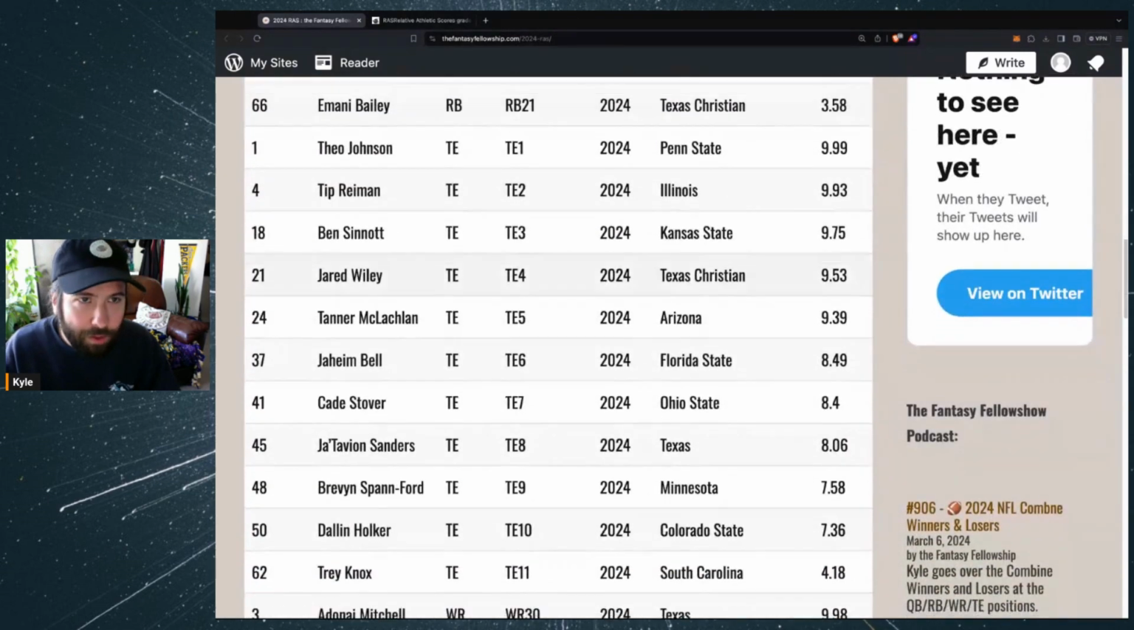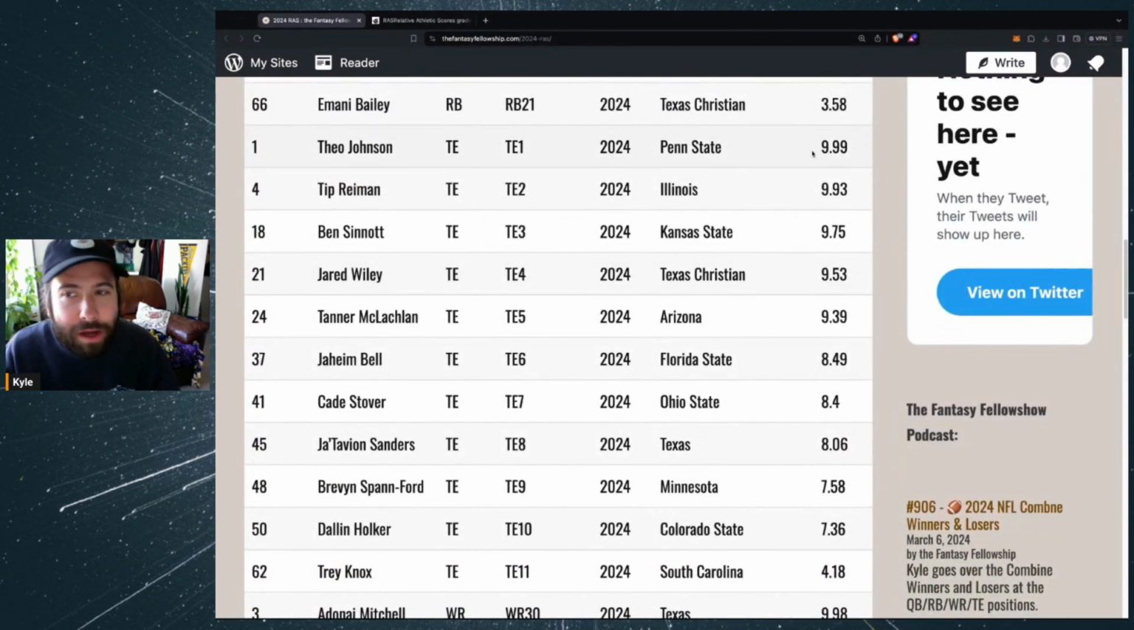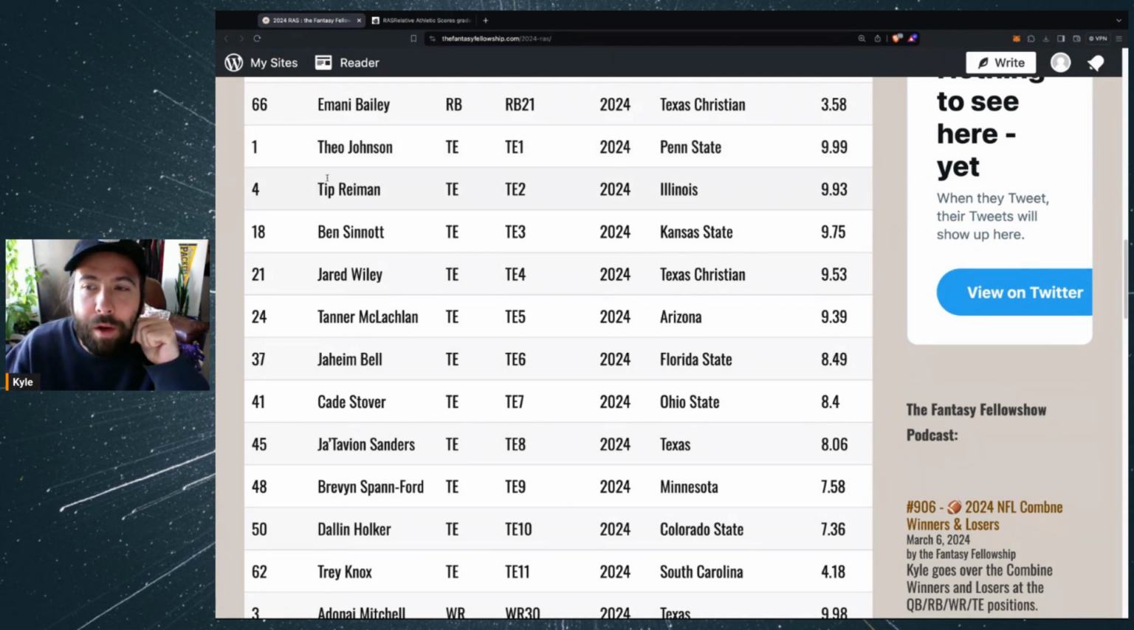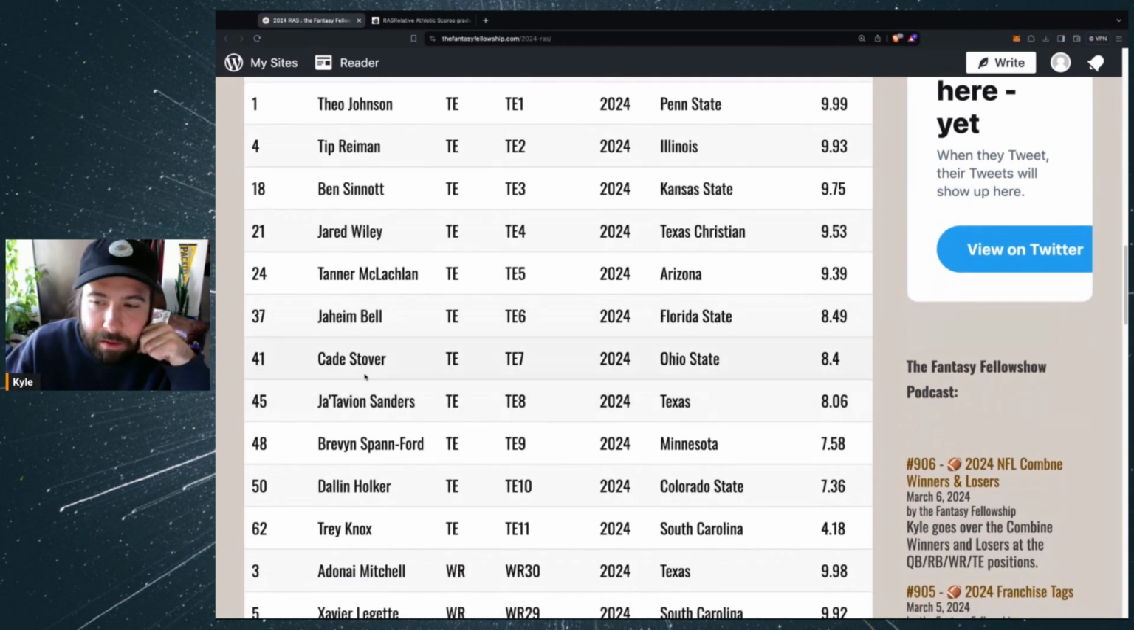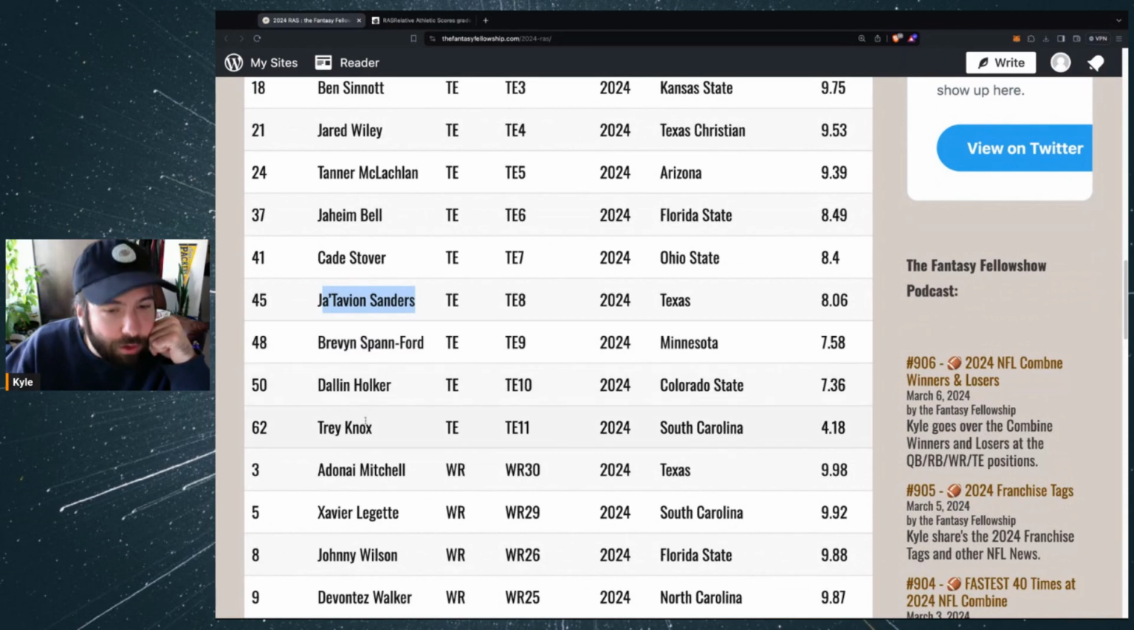Alrighty. So tight end, you got Theo Johnson with a 9.99. His comp is Jimmy Graham coming out of college with his measurables and his speeds. Tip Reiman out of Illinois, 9.93. Ben Sinnott, 9.75. Jared Wiley, 9.53. Tanner McLachlan, Jaheim Bell. Cade Stover, a little bit of disappointment there, 8.4. I thought Jaheim Sanders would have tested better as well, 8.06. Spanford, Dallin Holker, Trey Knox.